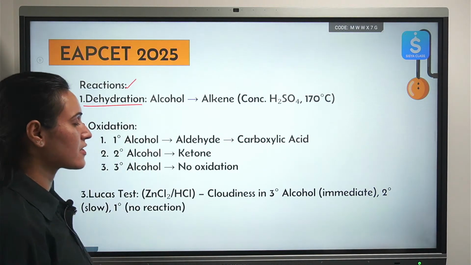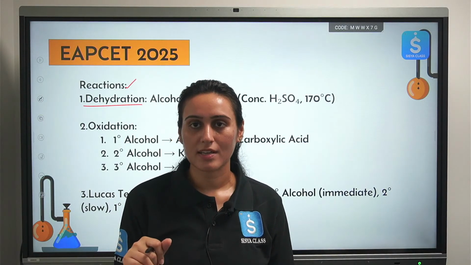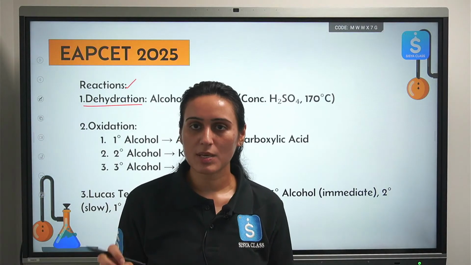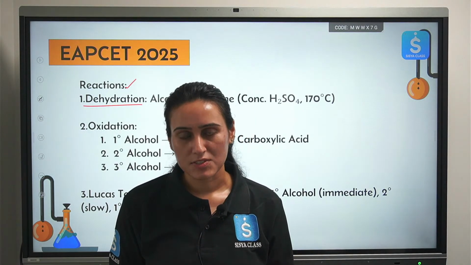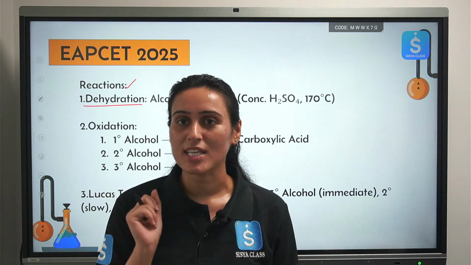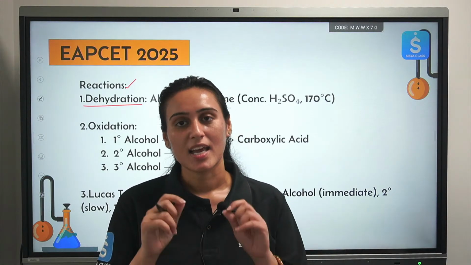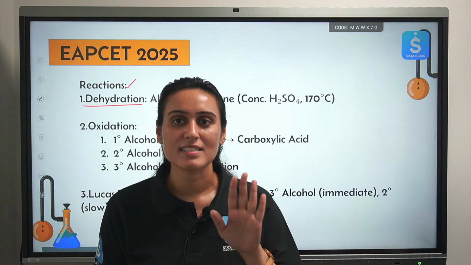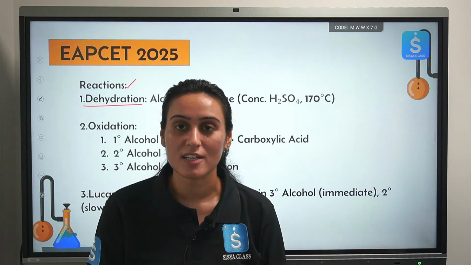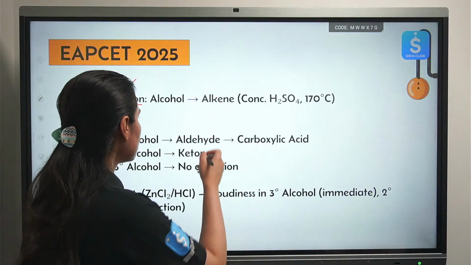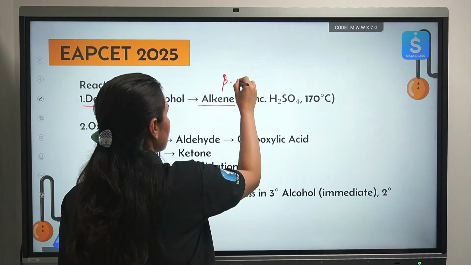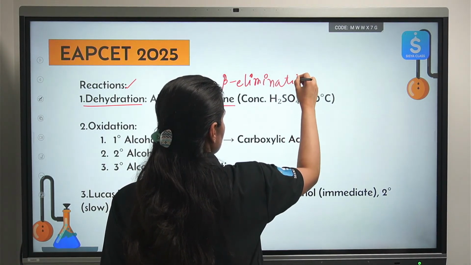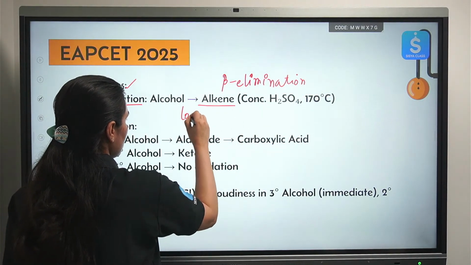dehydration. What type of reactions are shown by alcohol? What is dehydration? Loss of water. Elimination reaction. So if you do dehydration of alcohol, hydroxy group will be removed from one carbon atom, hydrogen from the adjacent carbon atom. We are going to do beta elimination. You have done this also in the last session. If you don't remember these things, try to revisit the last session. You will get this information there. We have talked about beta elimination, alpha elimination there only. Okay. So alkene formation by beta elimination, everyone. There will be loss of water.